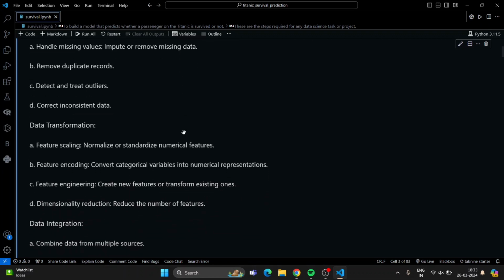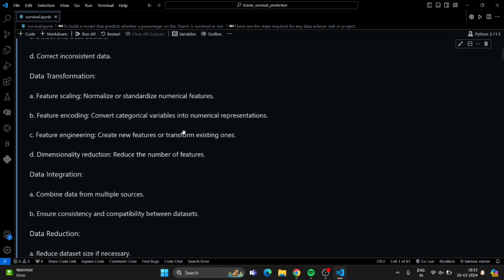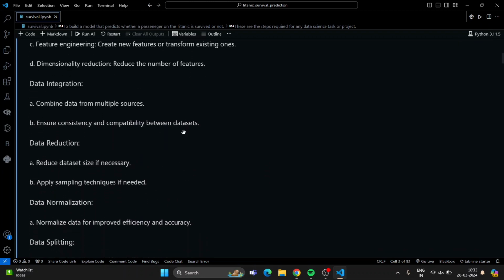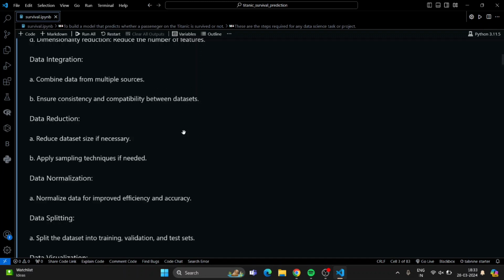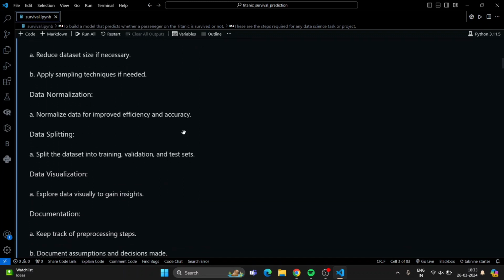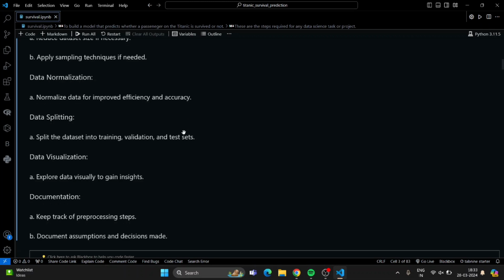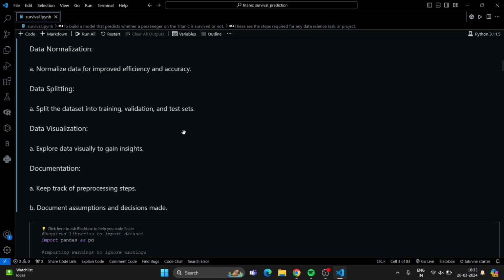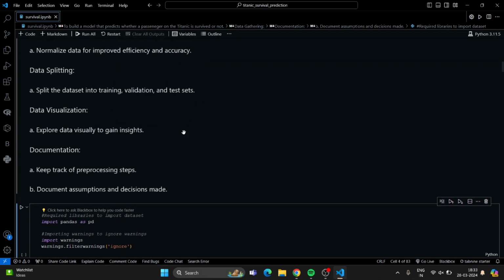Then data transformation: feature scaling, feature encoding, feature engineering, dimensionality reduction. Then data integration, reduction, and normalization for improved efficiency and accuracy. Then data splitting into training, testing, and validation data, and data visualization, some for EDA, exploratory data analysis, and some for documentation purposes.